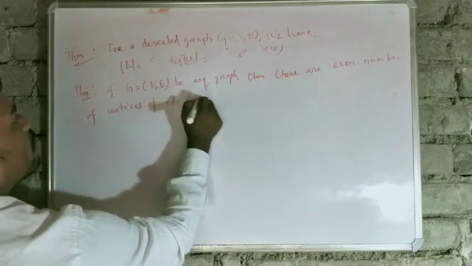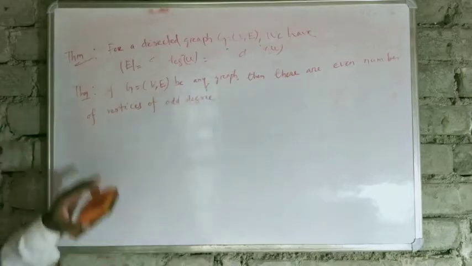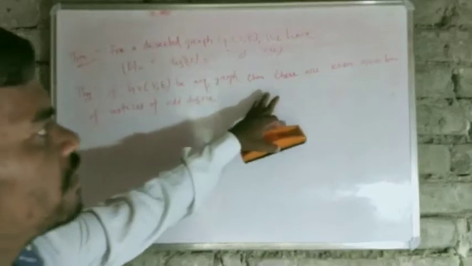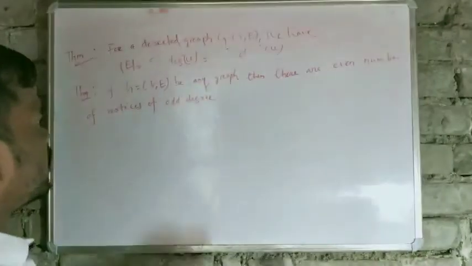Even number of vertices of odd degree. If G equal to (V, E) be any graph, then there are an even number of vertices of odd degree.